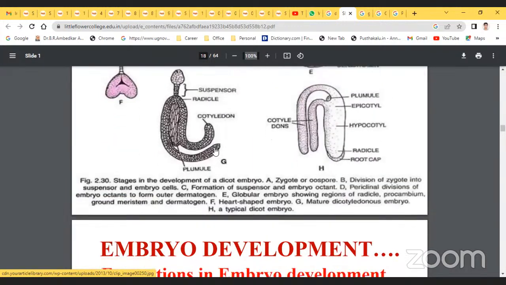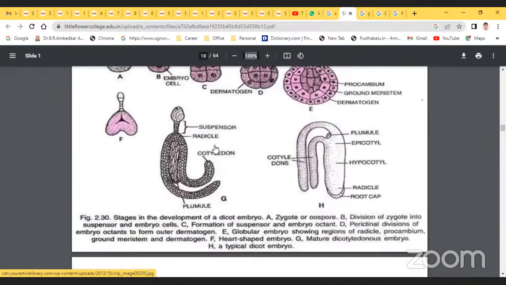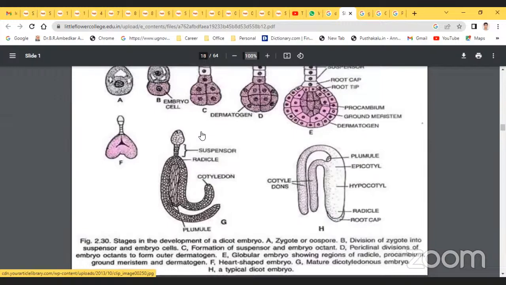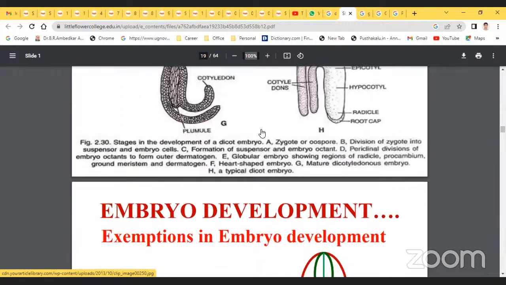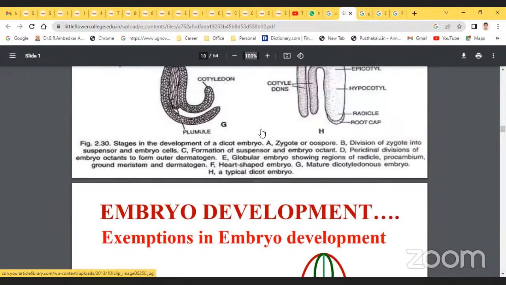Next, C is the formation of the suspensor and embryo proper. Next, D is the periclinal divisions of the embryo octants to form the outer dermatogen. Next, E is the globular embryo showing the region of radicle, procambial strand, ground meristem, and dermatogen.